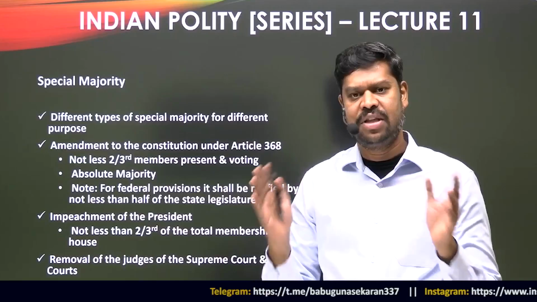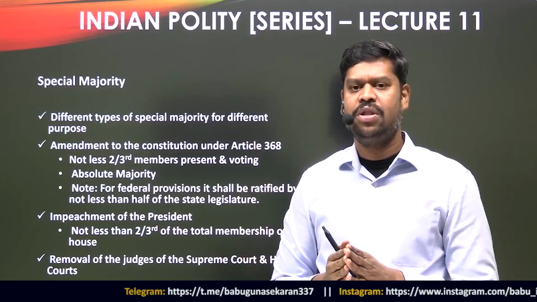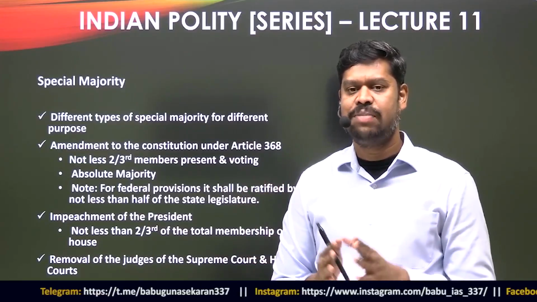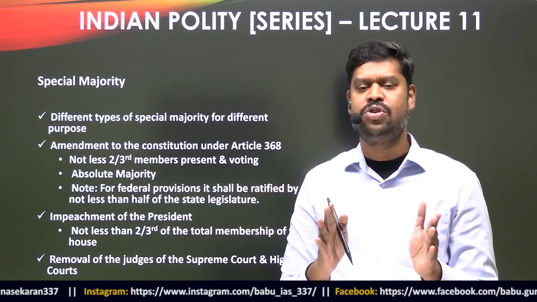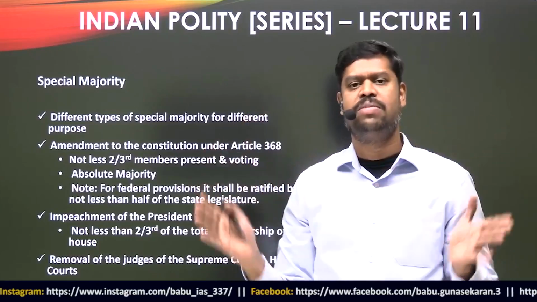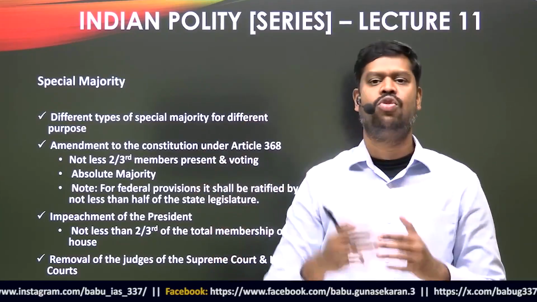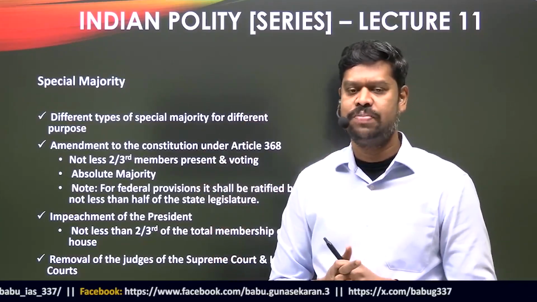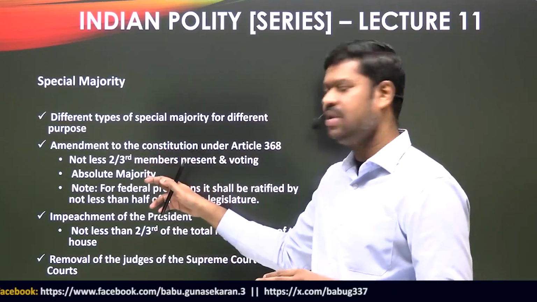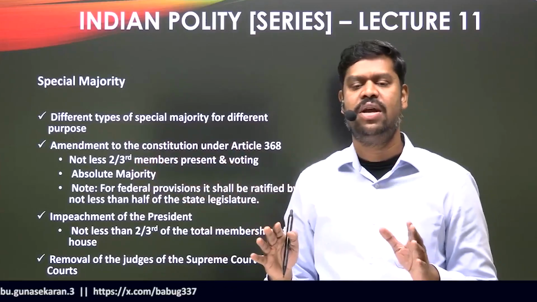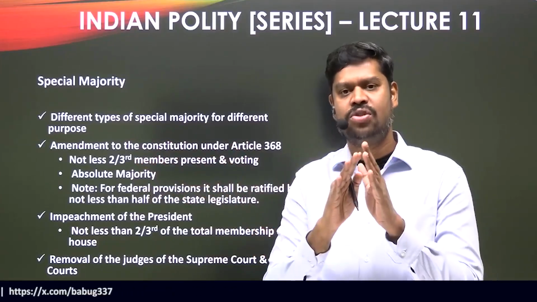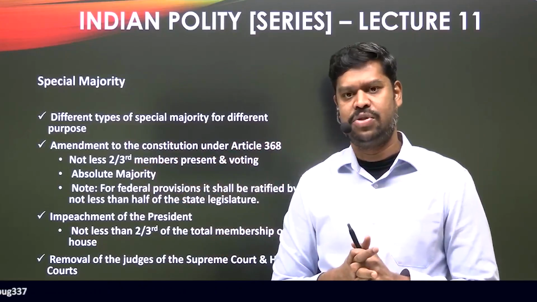Because to satisfy the condition of absolute majority, it shall be supported by a minimum of 272 members, because to calculate the absolute majority, we need the total membership of the house, and it shall be more than half of the total membership of the house. So in the second example that I have taken, although the first condition is satisfied, the second condition is not satisfied, and hence the proposal is not passed by what is called a special majority.